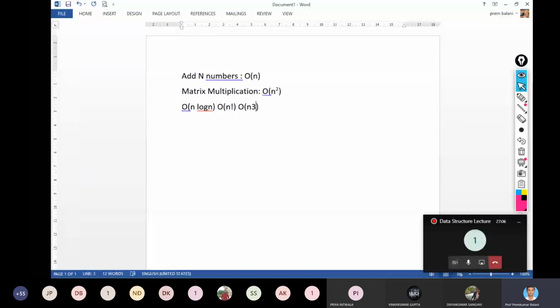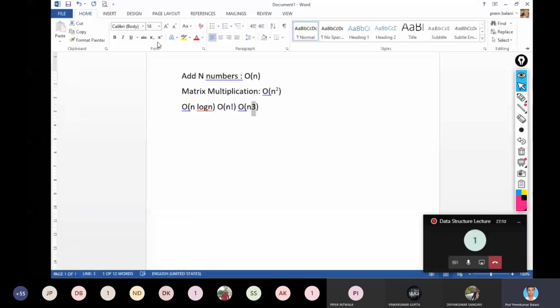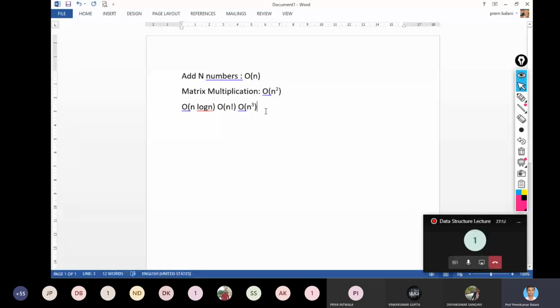Yet another complexity can be order of 2 raised to n. So these are the different complexities.